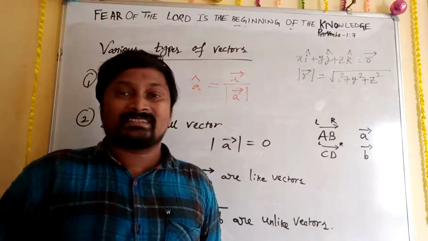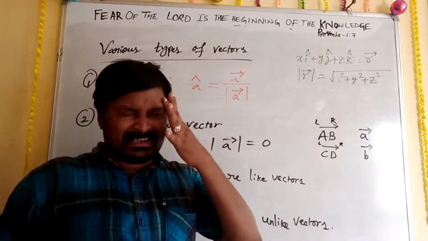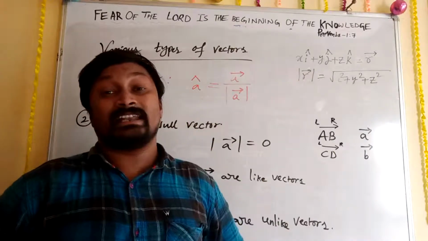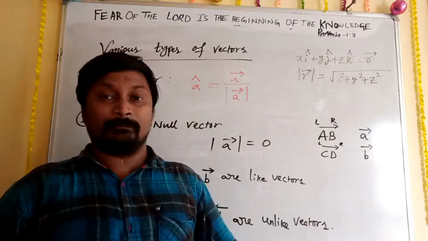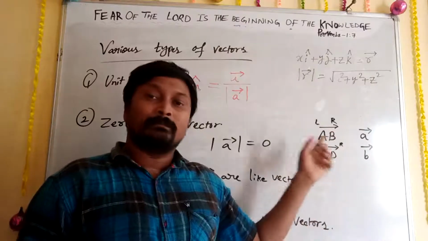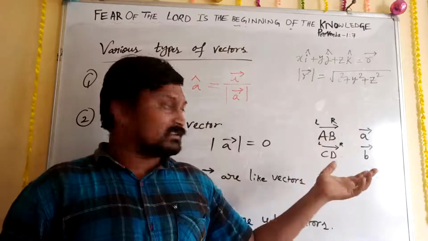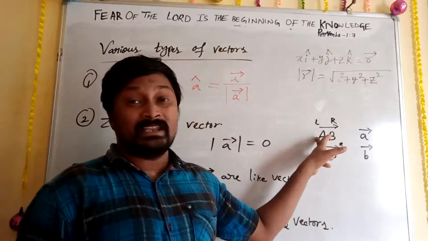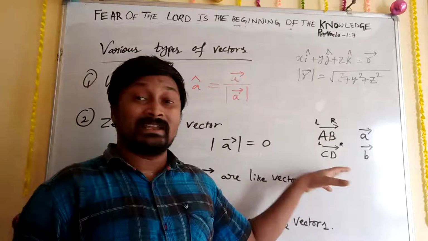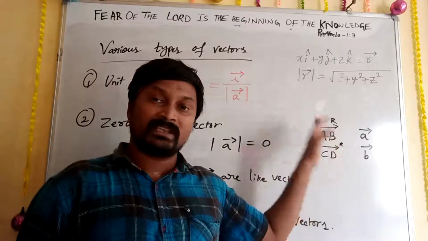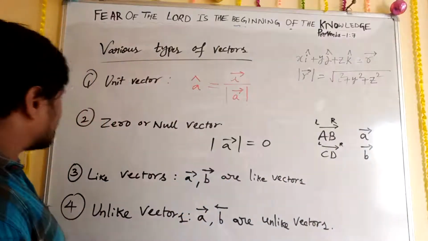If you take some numbers previously, like fractions and unlike fractions, we learned. Like fractions means the denominator should be the same, numerator whatever it may be. Same method here also. Direction should be the same. Magnitude may be different also. AB magnitude may be 3 and CD magnitude may be 5. No problem, magnitude is different also, but direction should be the same. So that is about that.